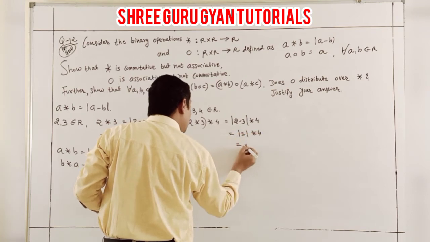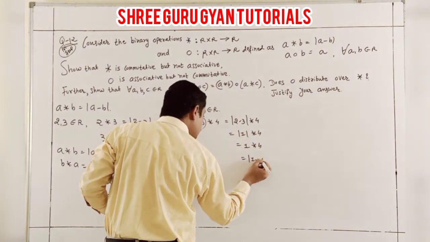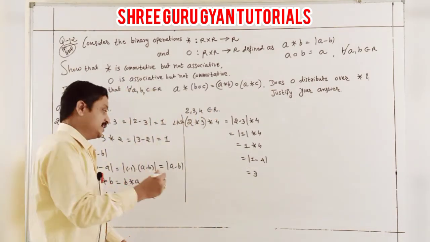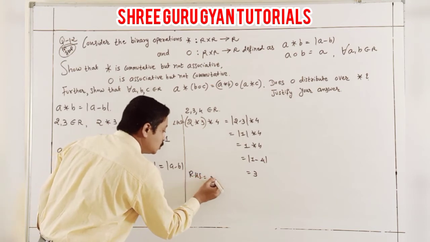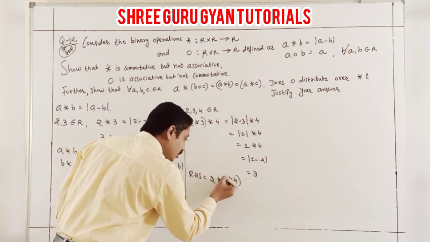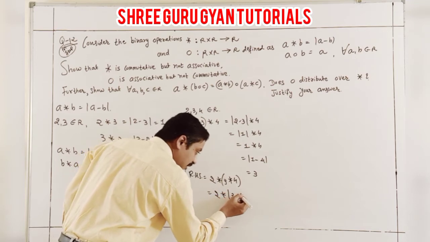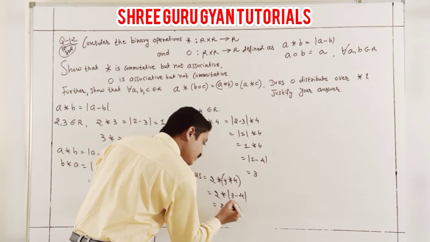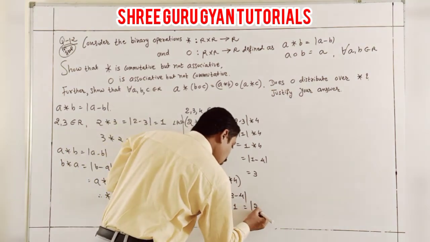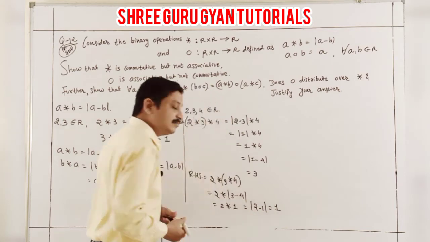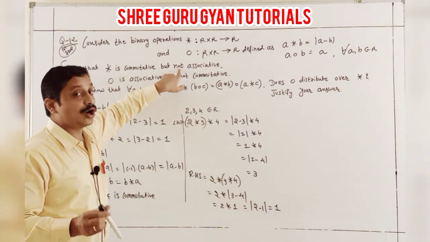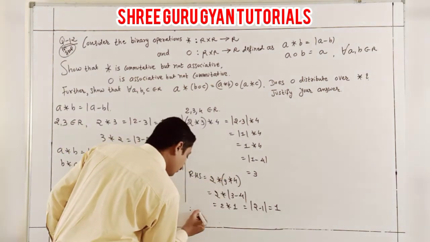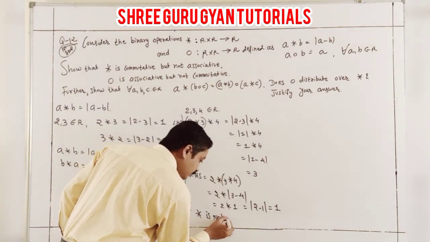Getting modulus 1 minus 4, and what is the answer? 3. Now RHS. Our RHS is 2 binary (3 binary 4). In that bracket, 3 and 4 binary, and what is modulus 3 minus 4? Yes, it is 1 only. So now you can write down modulus 2 minus 1. Check, is it the same? No. So these are not associative. Therefore, the binary operation is not associative.